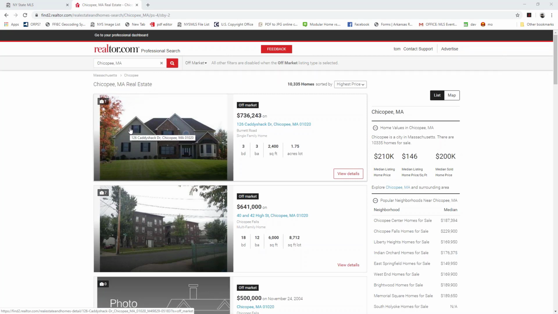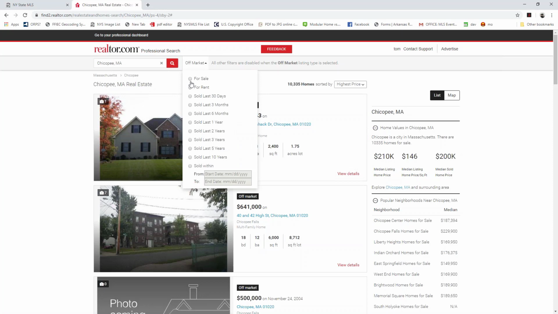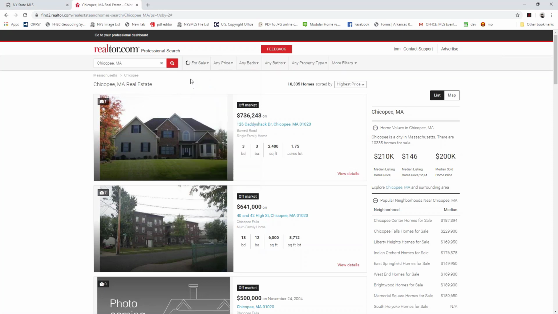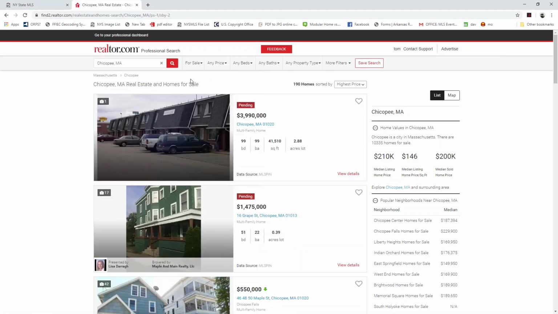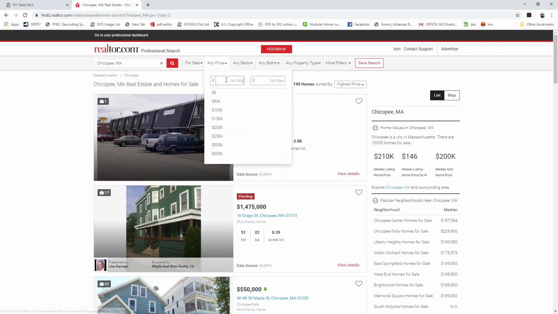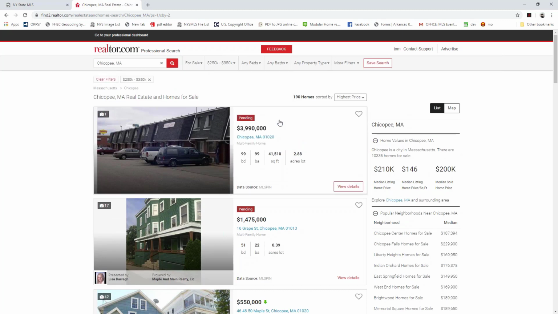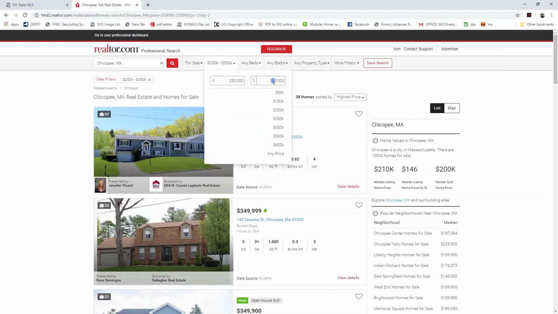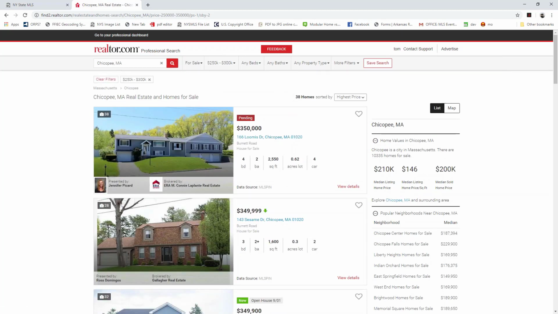Right now, by default, it showed me everything that was off market because that's the last search I did. But if we wanted, we could click on For Sale. And now it's going to convert itself and show me all of the listings that are currently for sale. If we want, we have different price ranges. We can filter by a specific price range. So let's do $250,000 to $350,000. If we wanted, we could change that to $300,000.